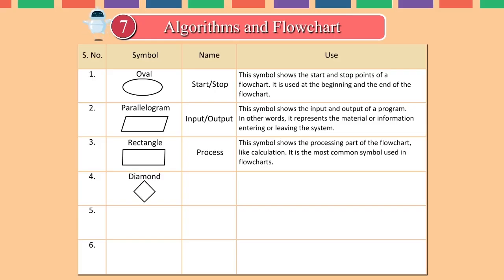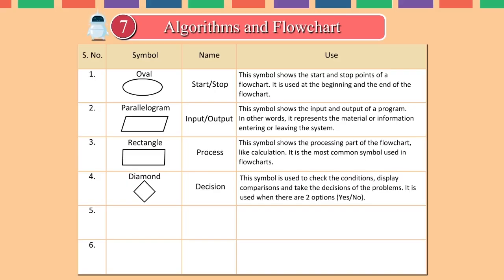Symbol, diamond. Name, decision. Use: this symbol is used to check the conditions, display comparisons and take the decisions of the problems. It is used when there are two options, yes, no. Symbol, arrows. Name, flow lines or arrows.